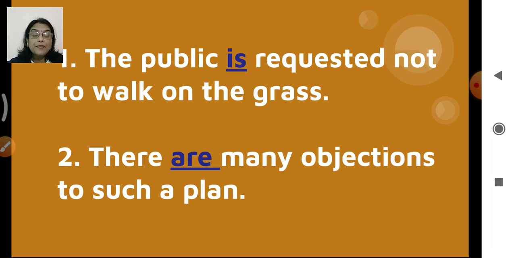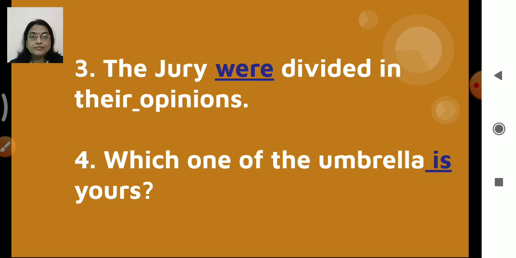There are many objections to such a plan. There are many objections, right? Many objections, so it is plural. So we have here "are". There are many objections.